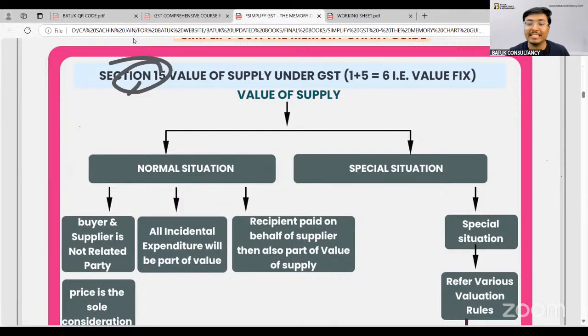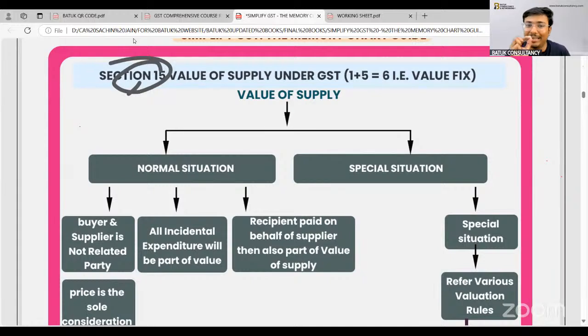Just as in our important example, as we always take, suppose I have visited the Reliance Mall and I have bought one mobile phone from Reliance Digital for 25,000 rupees. In that case, I am not a related party of Mukesh Ambani, and price is the sole consideration. The amount which I am paying, that is 25,000, is the final amount.